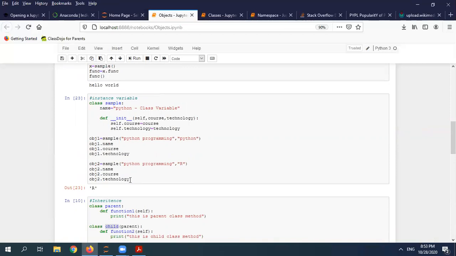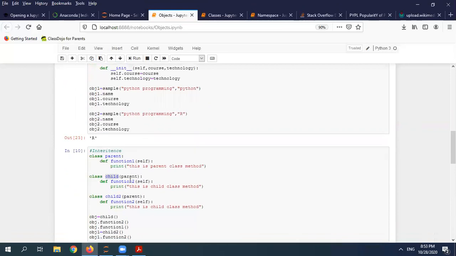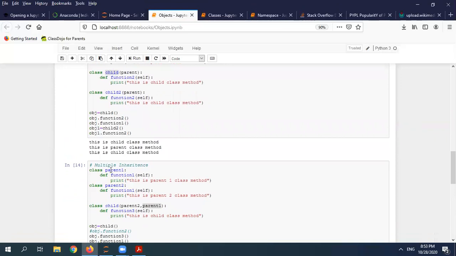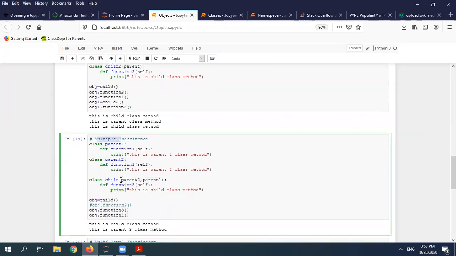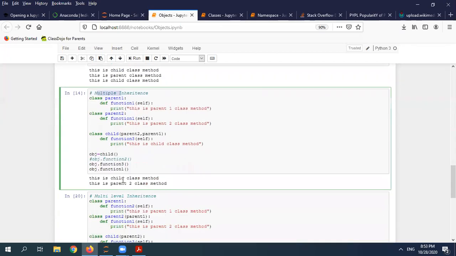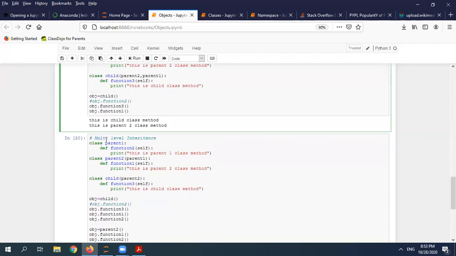Now after that, for more reusability, I can make use of inheritance. Then I can take advantage of multiple inheritance. Suppose I have two parents, then I can inherit from both parents. And the last one is multi-level. So I have a number of classes, then I can derive from them in multiple stages, based on your need.